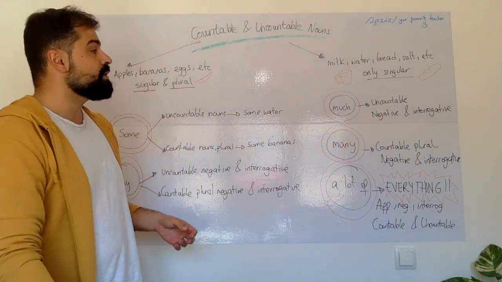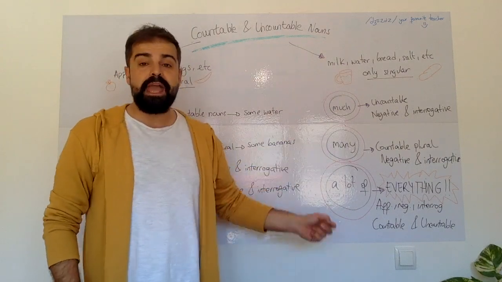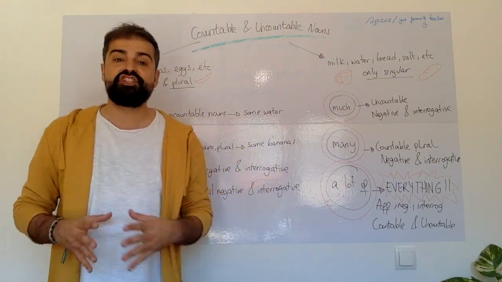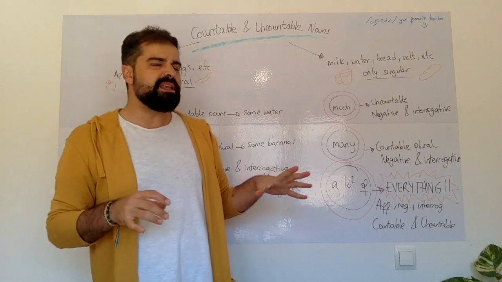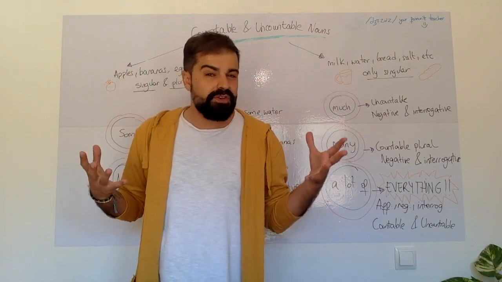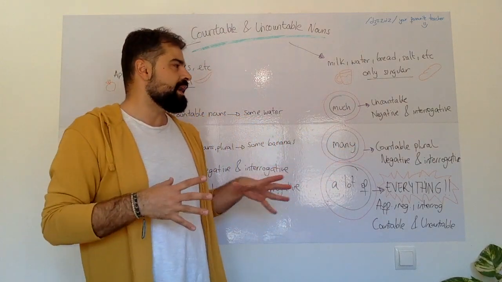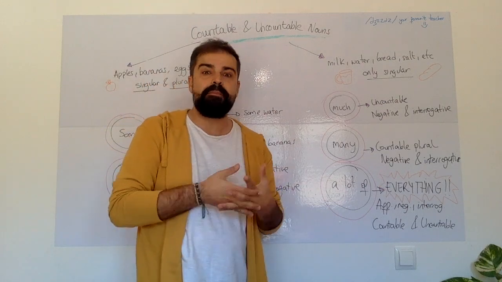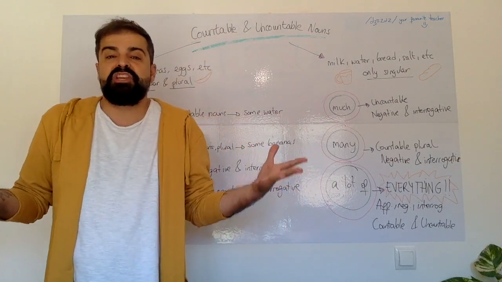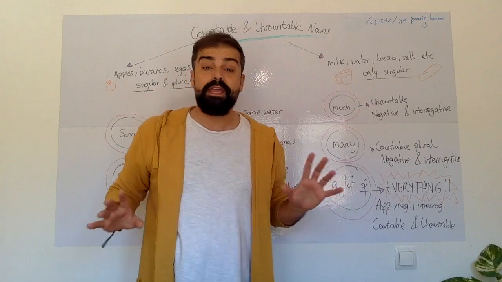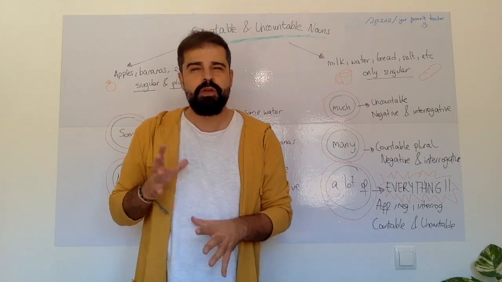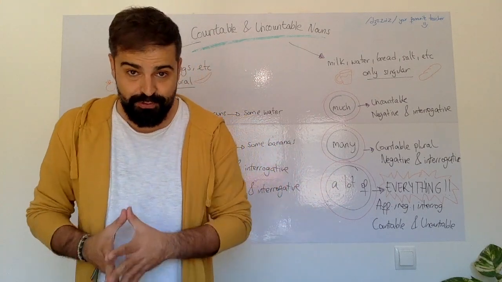What about these words? Much, many, and a lot of. Normally, they are kind of confusing sometimes too, and sometimes we say things like, I have much apples, no? Because it's like in Spanish, much, mucho. But no, it is not like that. I'm going to explain because it also has some rules.